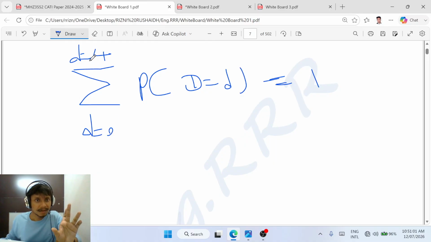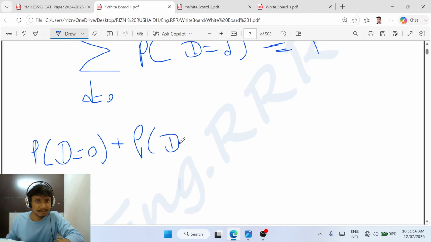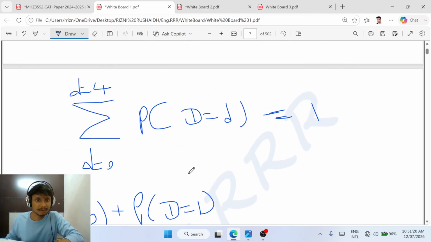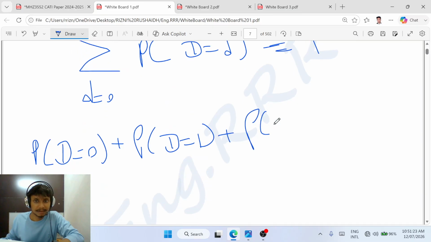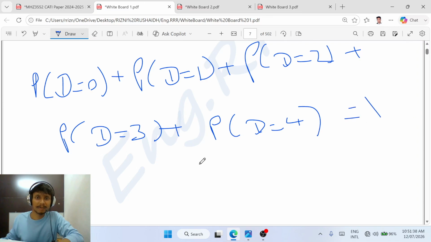Sigma for D from 0 to 4 of P(D) is equal to 1. Therefore, first I substitute 0: P(D = 0) plus P(D = 1) plus P(D = 2) plus P(D = 3) plus P(D = 4), which is the total summation of the whole probability, equal to 1.